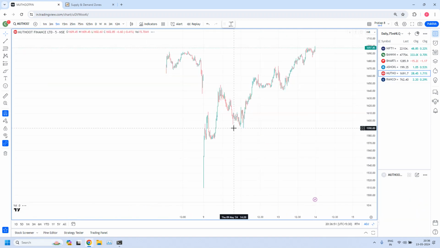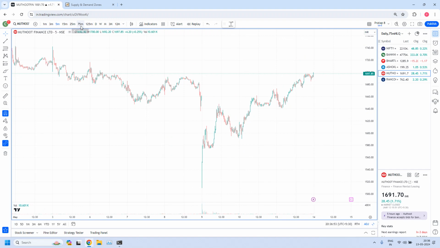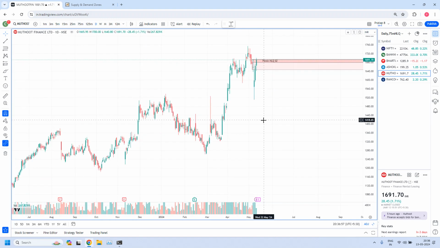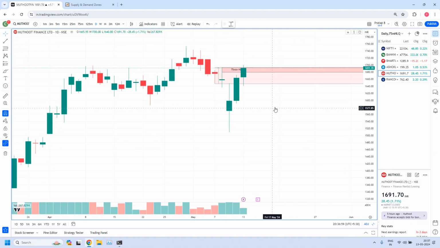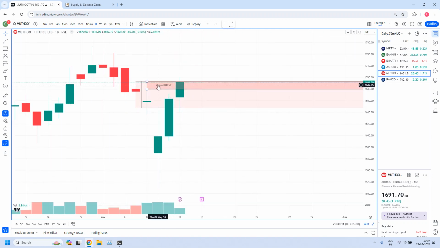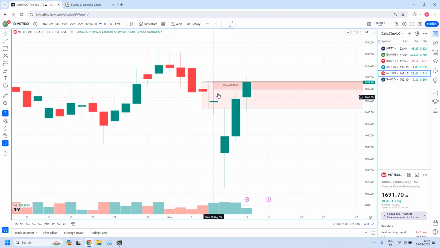And next one is Muthoot Finance. This is also a 75-minute zone. Actually, this is a daily zone. But our software identified the 75 minutes zone. The reason is inside this daily we have a 75-minute zone. Yesterday prices were near to that. This 75 minutes is also a high liquidity zone. Okay, yesterday only we know that this is a high liquidity zone. But this zone was already identified in our previous report.